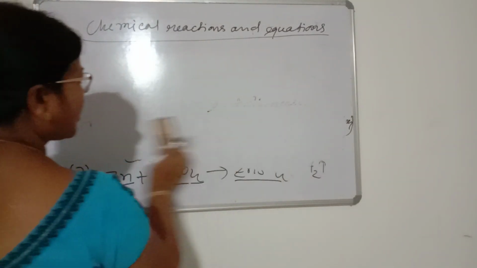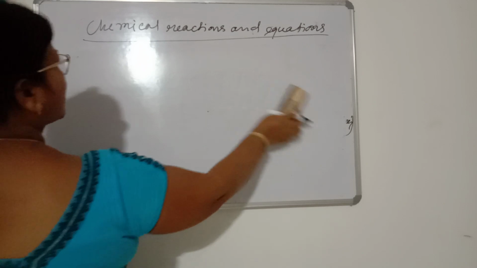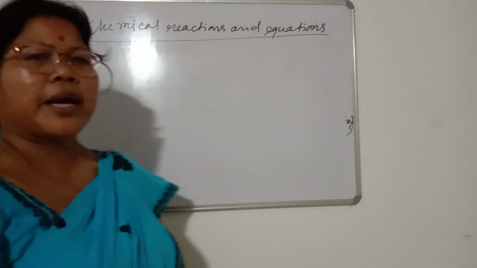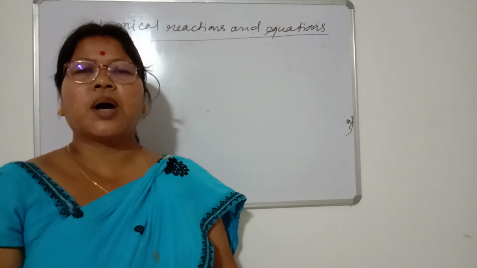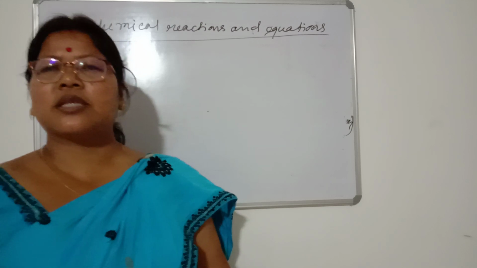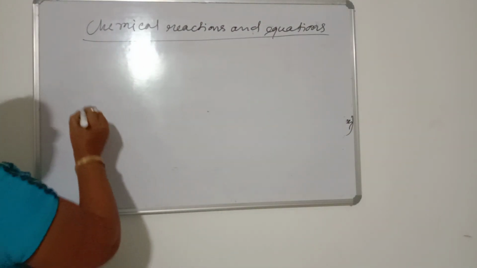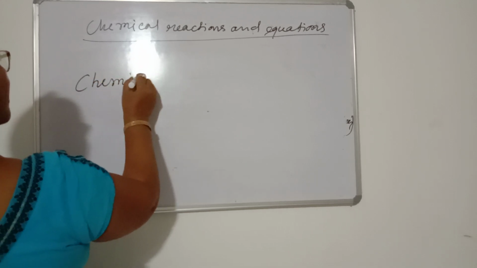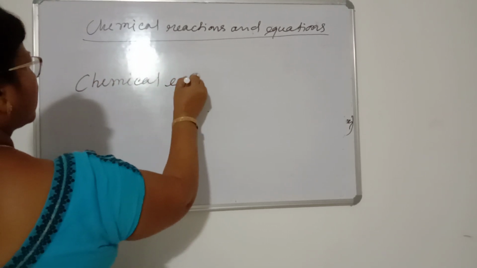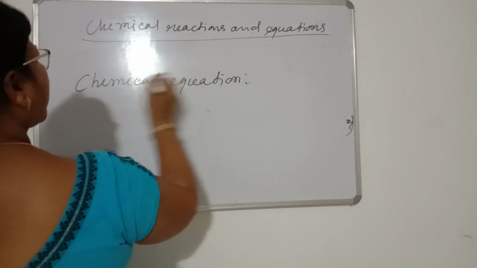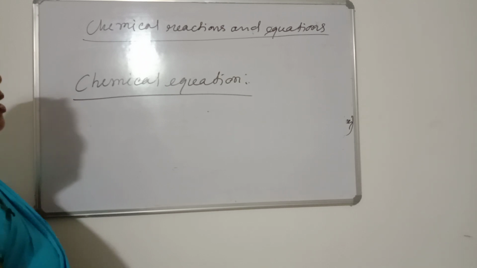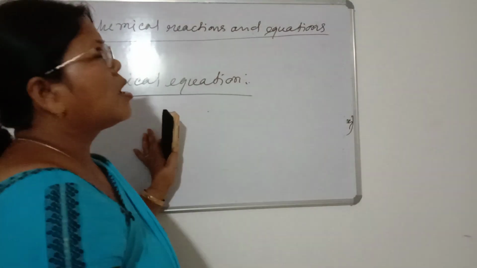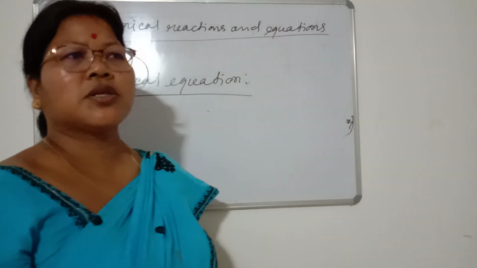Next, the topic is chemical equations. If a chemical reaction is written with the formulas and symbols of the reactants and products, then it is called a chemical equation. So what is a chemical equation? When a chemical reaction is written with the formulas and symbols of its reactants and products, it is called a chemical equation. If a chemical equation is written in words, then it is called a word equation.